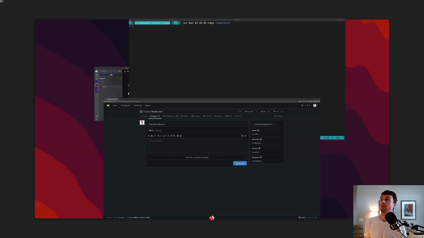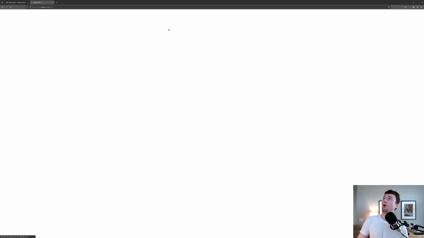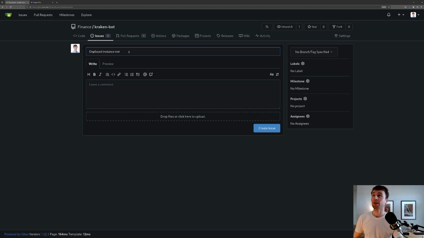We can go onto the Kraken homepage, and we can see that it has not executed any trades. But specifically, what is it not doing, and why is this not loading? Not sure I care about that. Anyway. Not working. Kraken bot is not posting log messages to Matrix and is not executing trades.